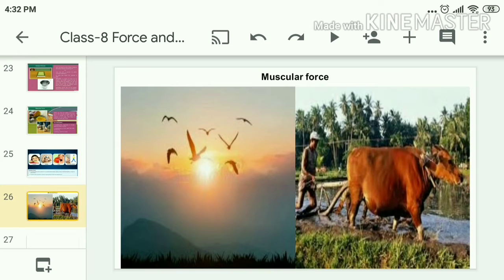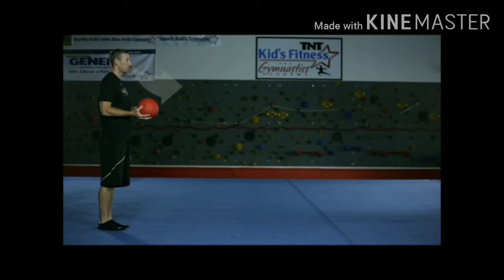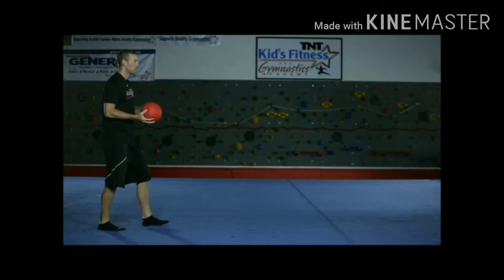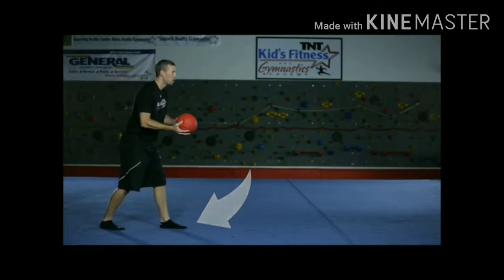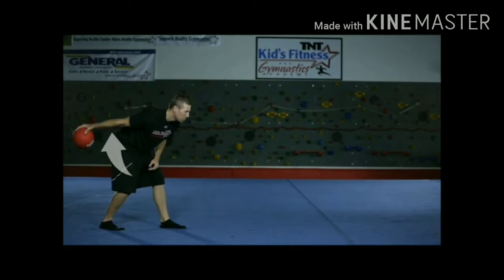Then what is another example of contact force? Yes, that is frictional force. So now we are going to observe another example of contact force, that is force of friction. Observe what happens if you release a ball from his hands. How does it stop on the floor?